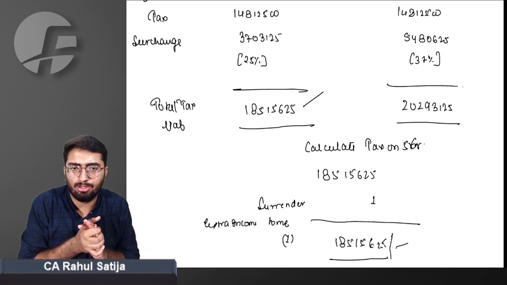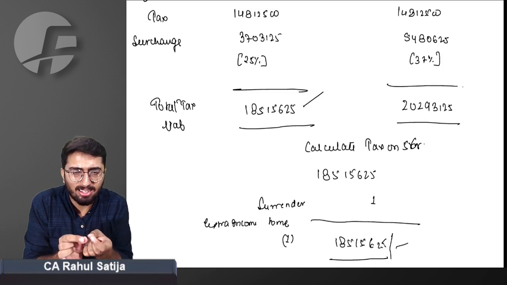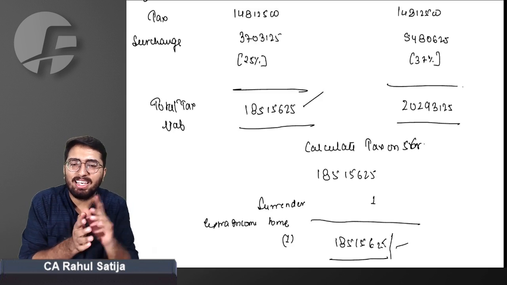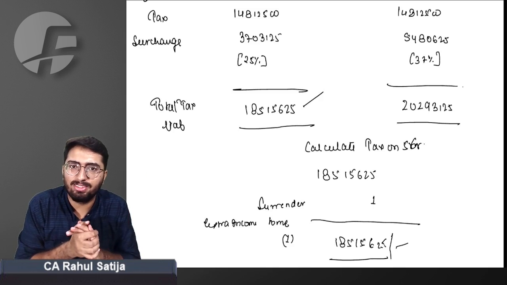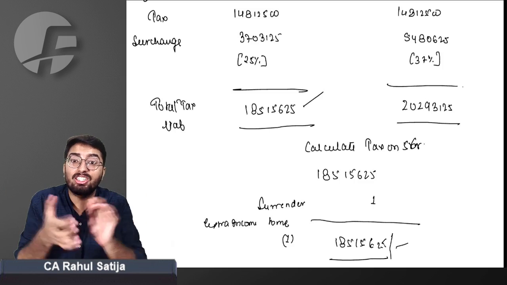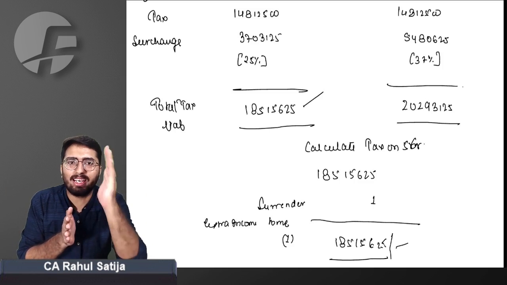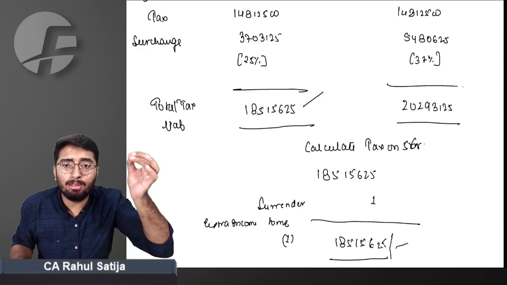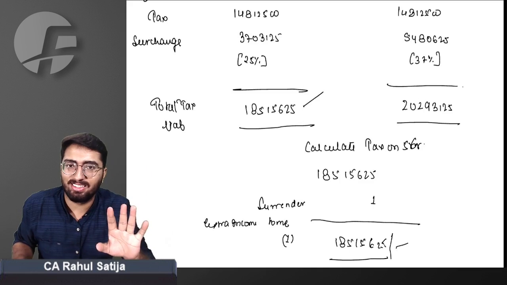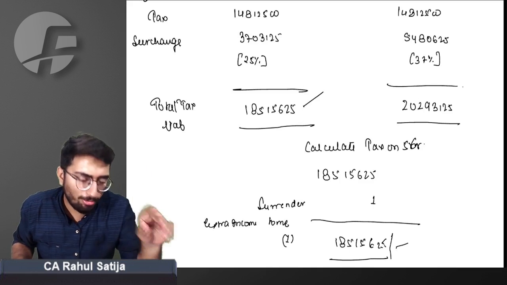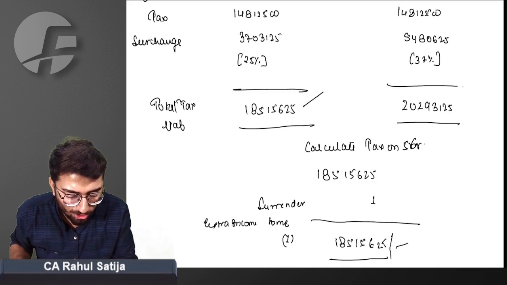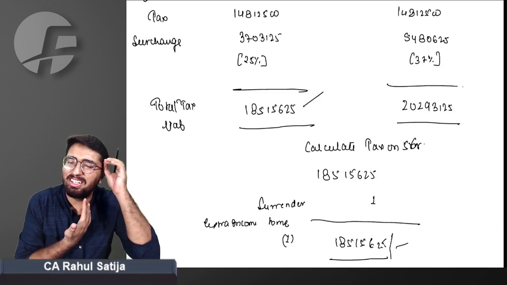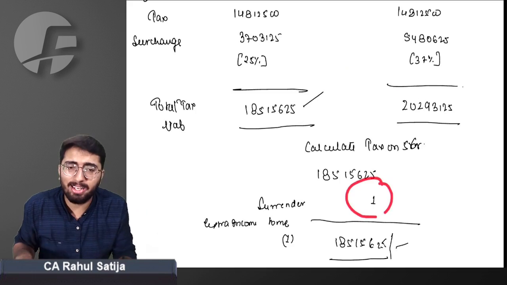What government wants is for you to calculate tax on the nearest change bracket. Like in this case, the nearest change bracket was 5 CR. At 5 CR surcharge changes, so government wants you to calculate tax on that amount and surrender the increased income. Whatever income you are earning more than 5 CR, just surrender that. If you surrender that, you will be given relief of 17 lakhs. You will not be required to pay 17 lakh more. Sir, what is this? This doesn't even make any sense. But it is really important.